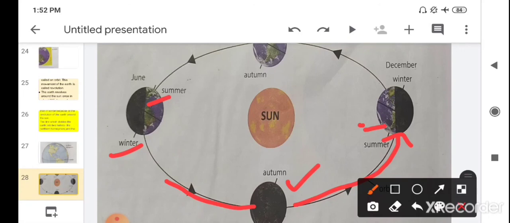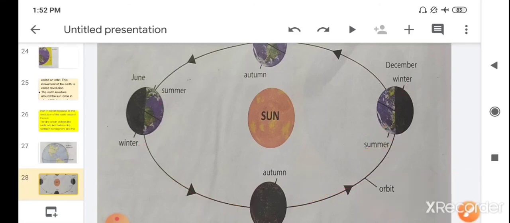So the southern hemisphere has a summer season and the northern hemisphere has a winter season. So the revolution is the reason for the changes of season.